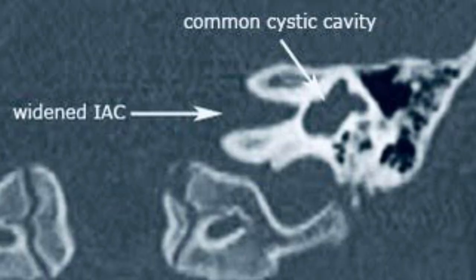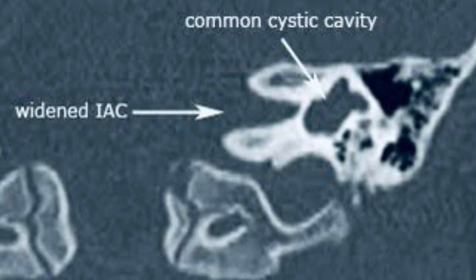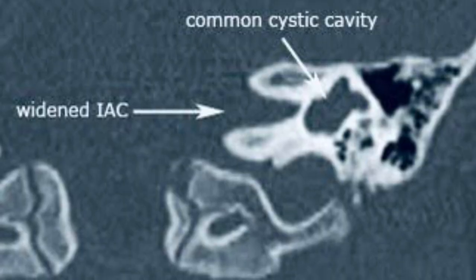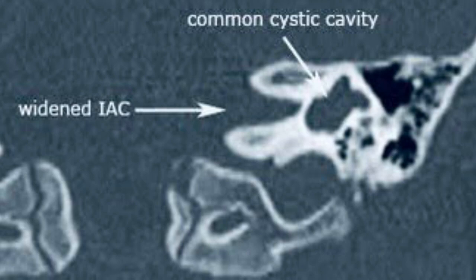r formula. To differentiate this common cavity from cochlear aplasia with dilated vestibule, most of the part in cochlear aplasia is situated behind the line of this internal auditory canal, while in common cavity this line is in the center of the common cavity. So this is the difference between the common cavity and cochlear aplasia with dilated vestibule.